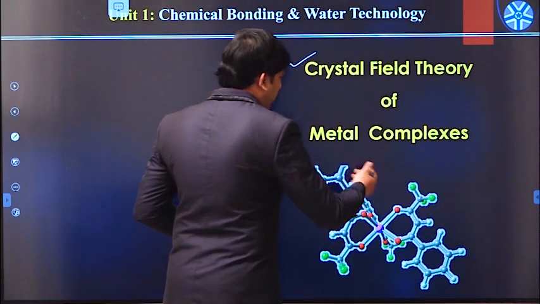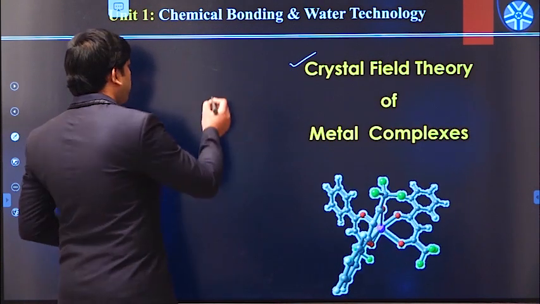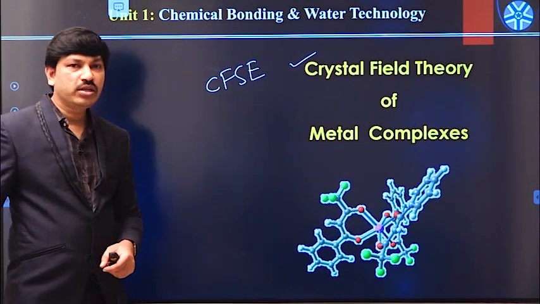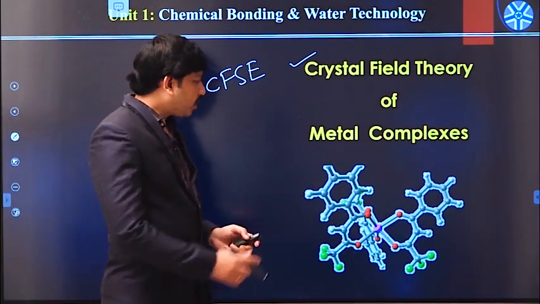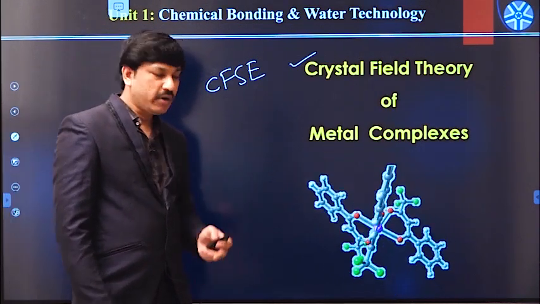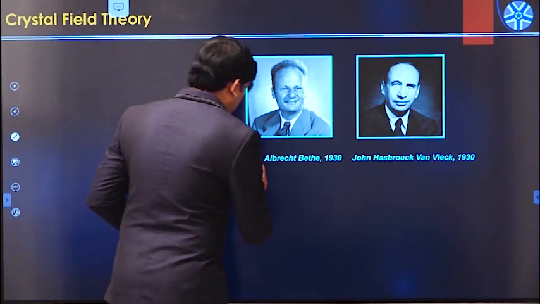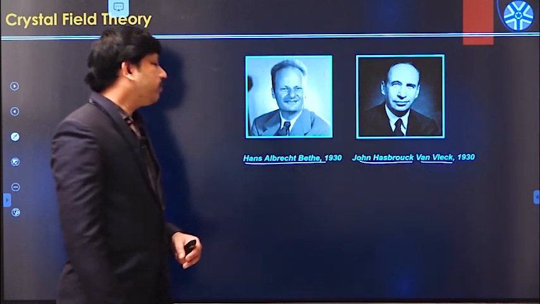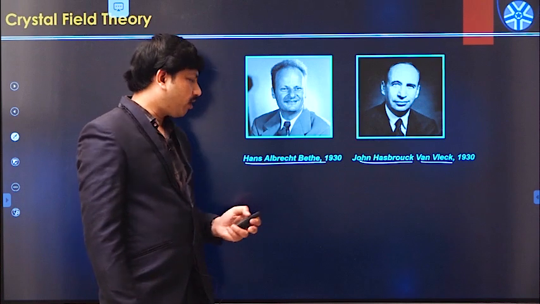This theory is also useful to predict the stability of metal complexes by calculating CFSE values of various metal complexes. We will see all the details in this case. First let me introduce the main processes of crystal field theory and how it is useful to explain the formation of metal complexes. Crystal field theory was proposed by two scientists, Hans Albert Bethe and John Hasbrouck van Vleck, in 1930. Both developed this theory in order to explain the structure and bonding of various metal complexes.